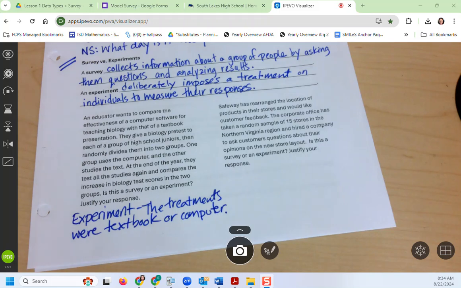In the next story, Safeway rearranges their store, and they have a company ask their customers if they like the new arrangement of the store. Okay. 1, a survey, or 2, an experiment? Okay, I'm seeing some answers from some of you. Very good. It is 1, a survey. They asked questions. There were not different treatments imposed, okay? So this one is a survey.